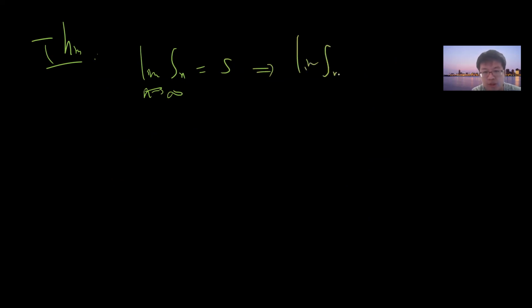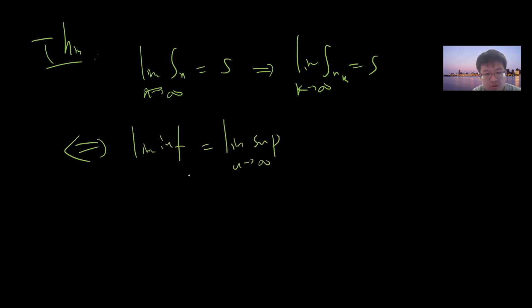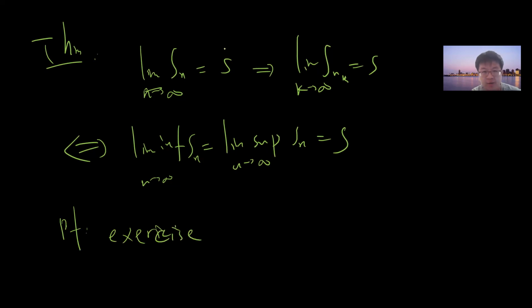Also a theorem, which I don't want to prove, but it's very easy. Suppose your sequence Sn converges to S. That means every subsequence converges to S, and you can easily prove that. So it's easy to see that the limit sup and the limit inf converge to S. The proof is just an exercise, a simple one, just from the definition.